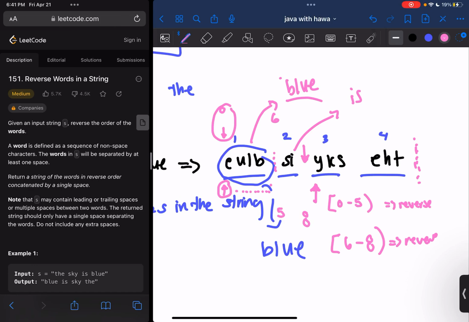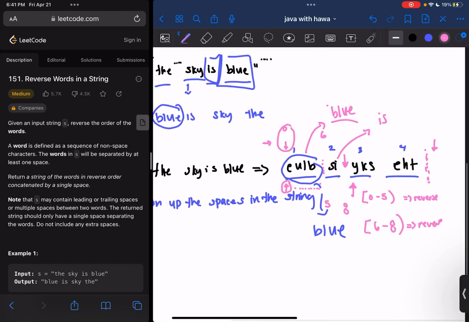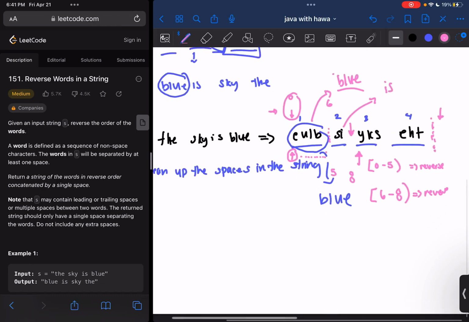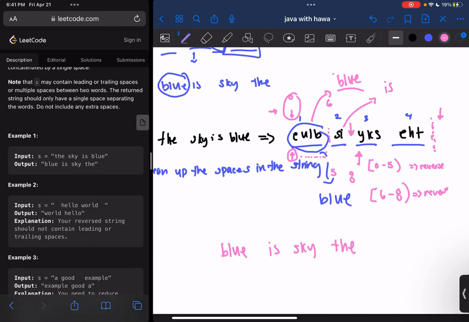And the way we can tell that is if our starting pointer, which is the top pointer here, becomes at the end, we'll know, okay, you're done with this string completely. Because it is possible for the ending pointer to hit a space or get to the end. But we'll know to stop when the starting pointer is at, let's say, the length of our string. Cool. So I think that's actually it for this problem. So once you're done with that, you'd have "blue is sky" and that would be the desired answer.